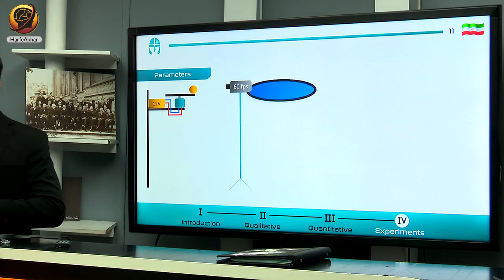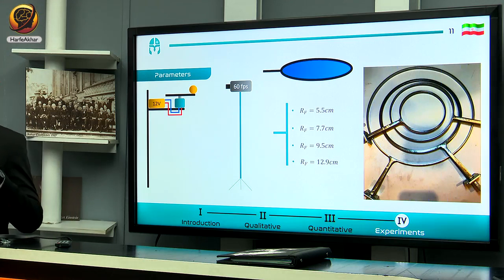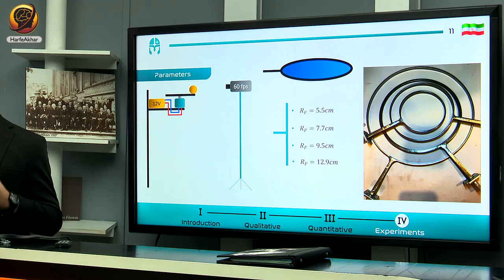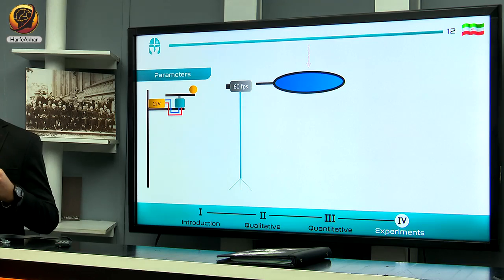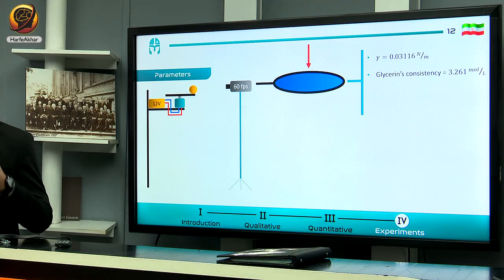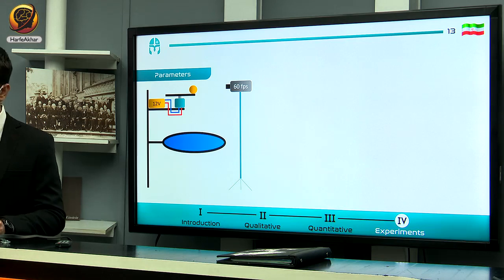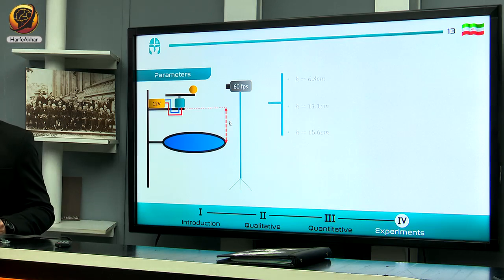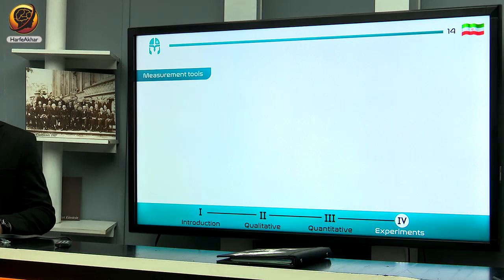For the soap film, I defined 4 types of soap film with the same material but with different radiuses, of which the last one doesn't work because you cannot prepare a stable soap film. For the soap solution, by changing the glycerin percentage, we can change the surface tension, and we measure the surface tension of this solution with a tensiometer. For altitude, I've defined 3 types of altitude here. We set it here on the altitude changer, and after that, we change it.